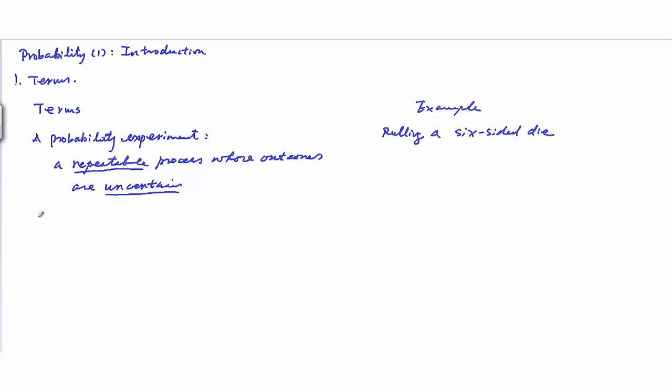And then we have another term, called a trial. A trial is each repetition of an experiment. So each time we roll a die, it's called a trial. And when you roll a die, you will see an outcome.